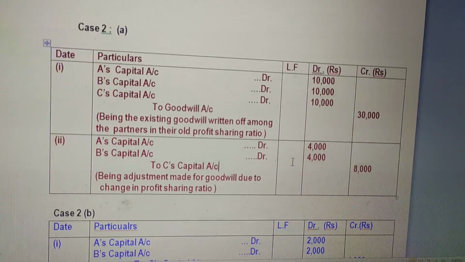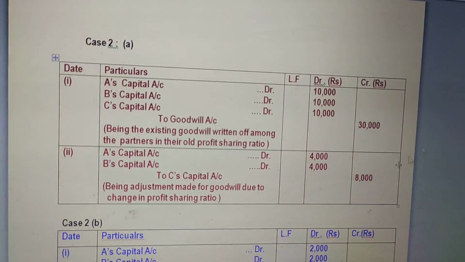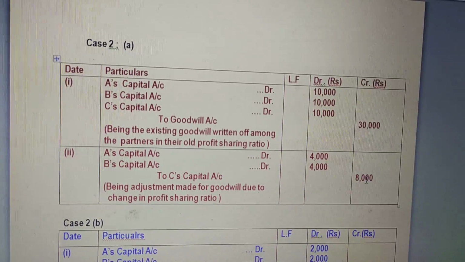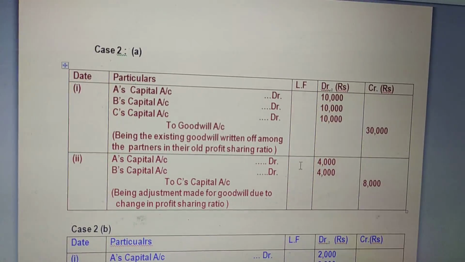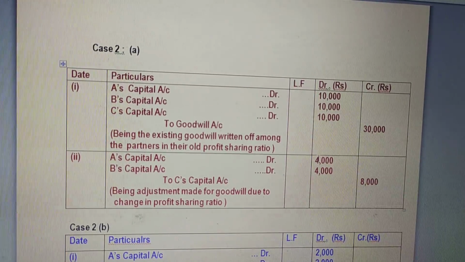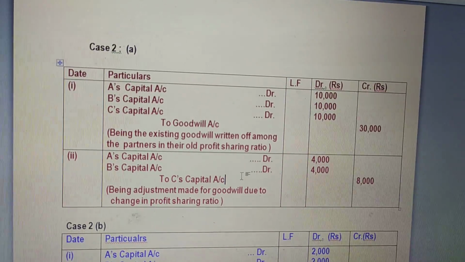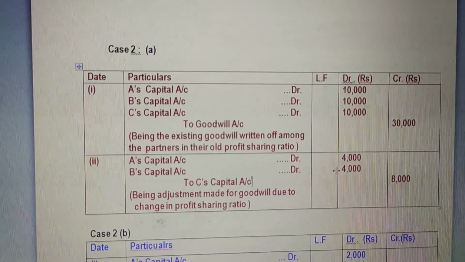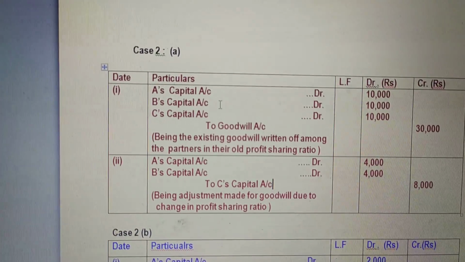So 2 by 15th of 60,000 is 8,000. 1 by 15th part of 60,000 is 4,000. Again, 1 by 15th part of 60,000 is 4,000. So here I hope you understood the first case.